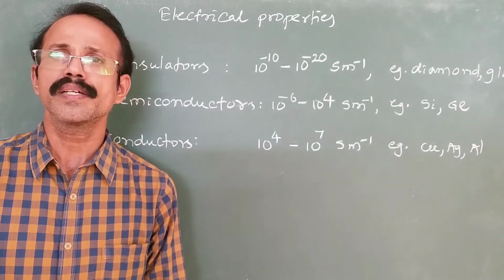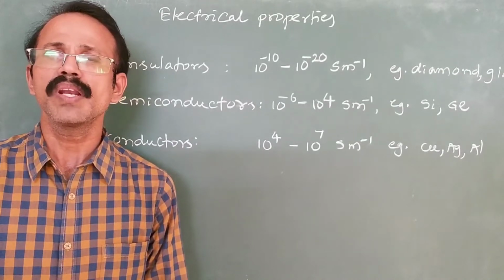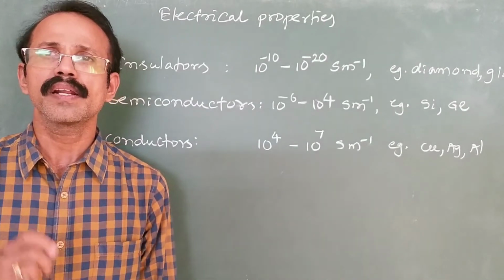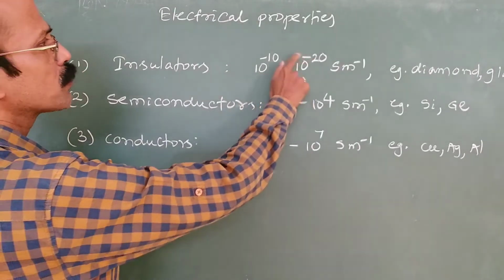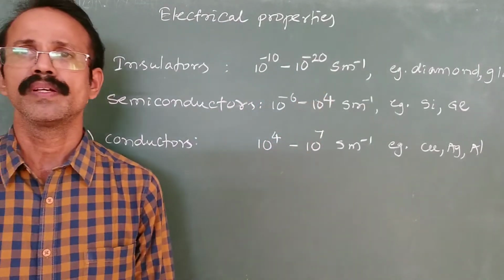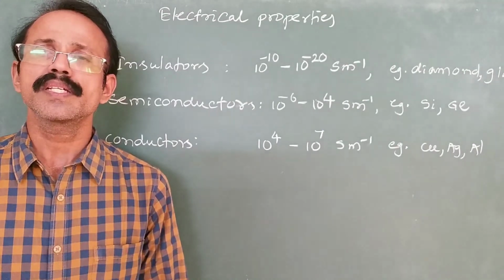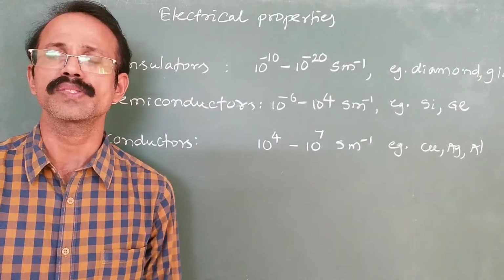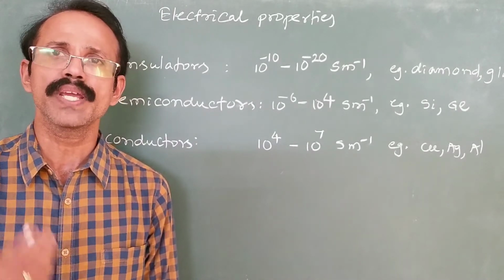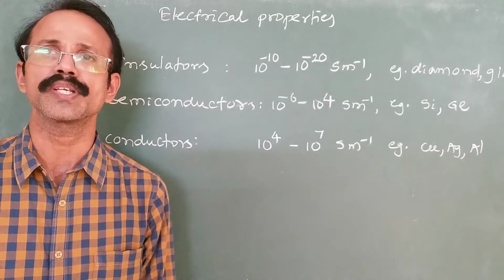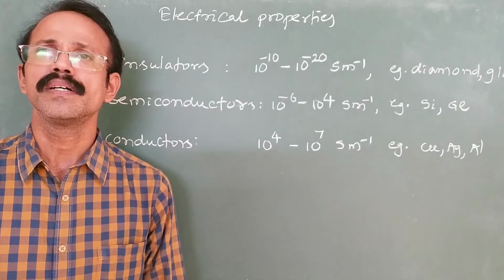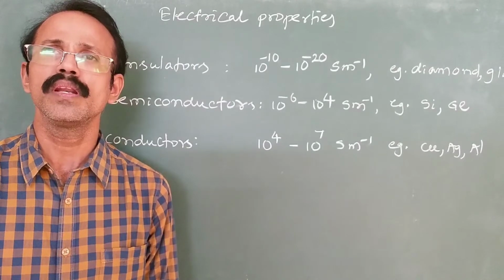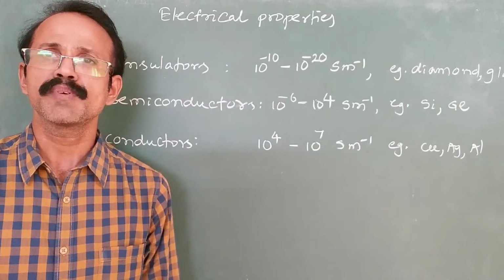Insulators are non-conductors or they have a negligible conductivity. They have a conductivity of the order of 10 to the power minus 10 to 10 to the power minus 20 Siemens meter inverse. They are poor conductors or non-conductors because of the absence of free electrons or free ions. They have neither free electrons nor free ions, so that is why they are not able to conduct electricity. The examples for insulators are diamond, plastic, wool, right? So these are some of the examples.